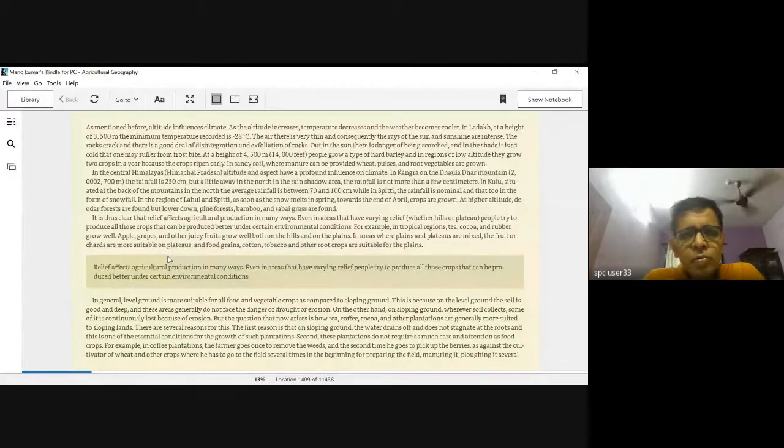It becomes so cool that it's very difficult to sustain agricultural produce. In areas where temperatures would fall below 15 degrees particularly, it's very difficult to take agricultural produce.